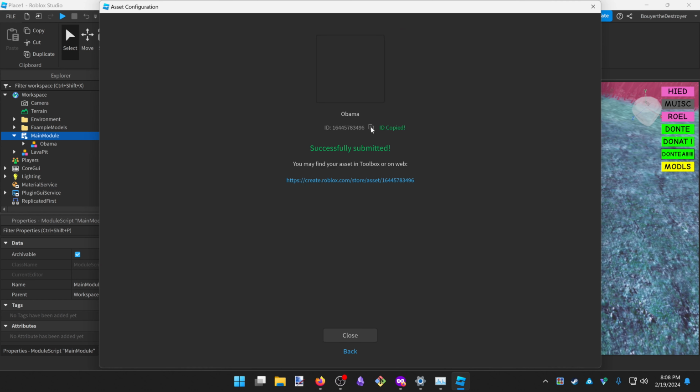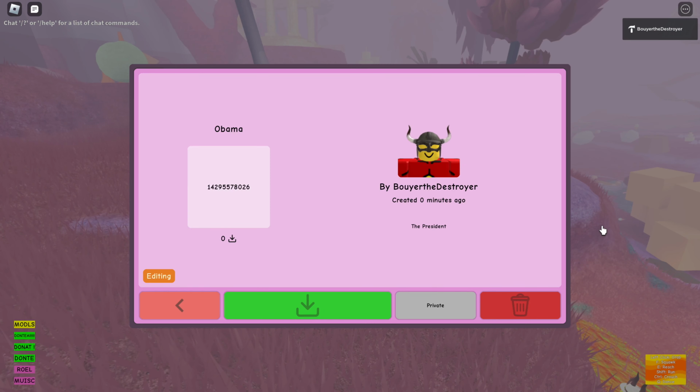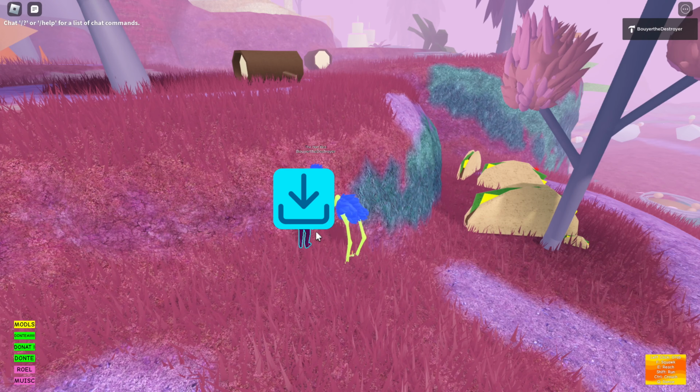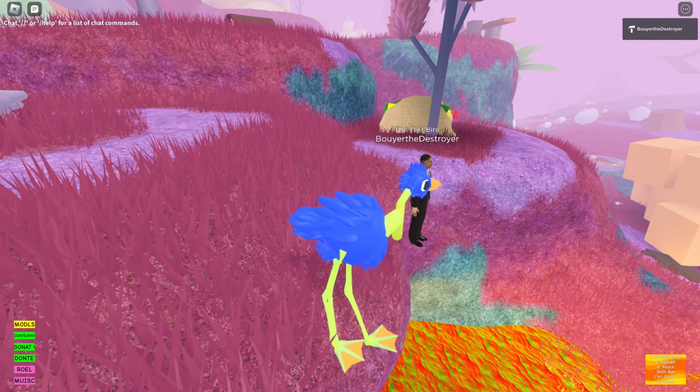You will see an ID number. Click the rectangles to copy this number. Paste this ID in the field below. Click Create Model. Congratulations! You can now insert your model.